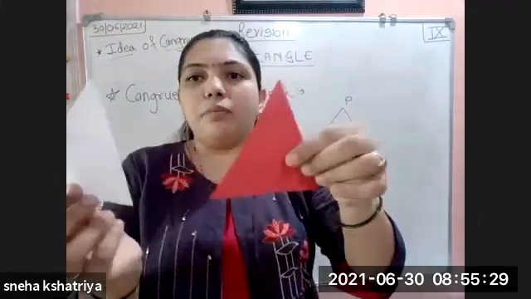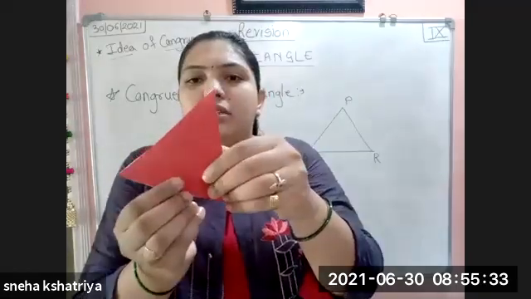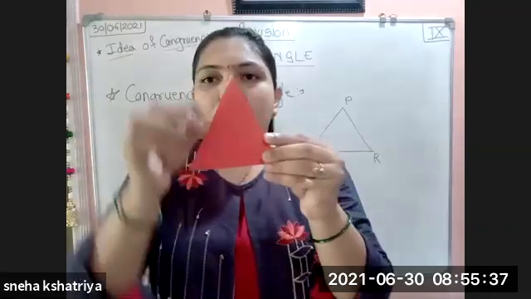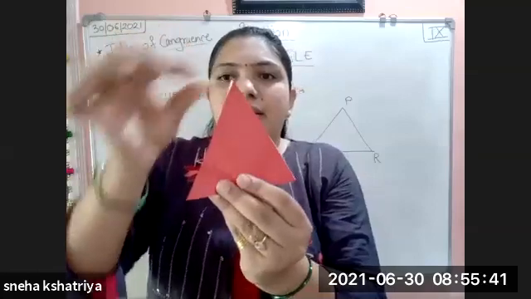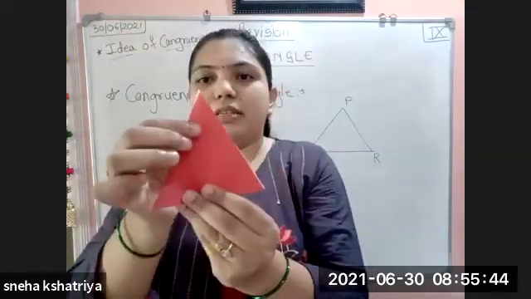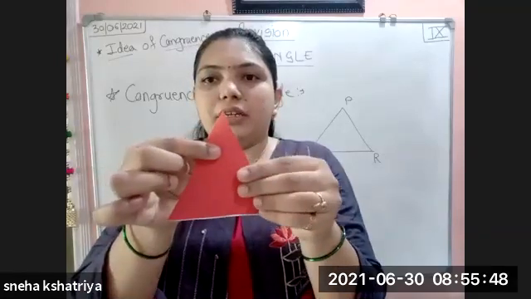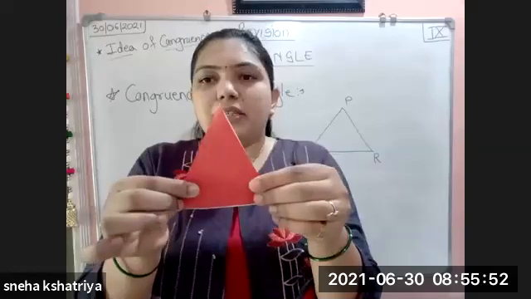If we put both the triangles on each other, and they form an identical shape, then this is called congruence of triangle. They should come on each other identically, and there should not be any extra space between them.